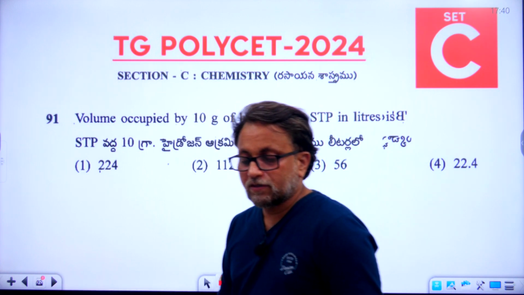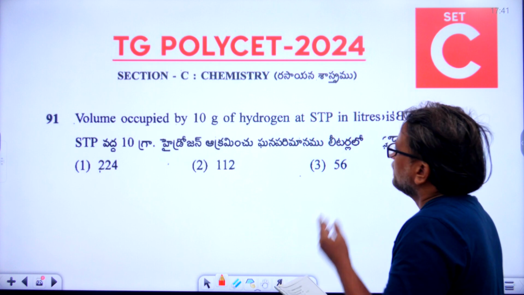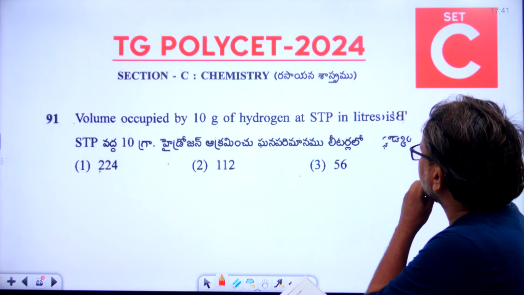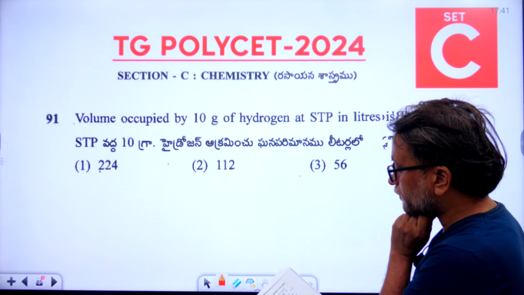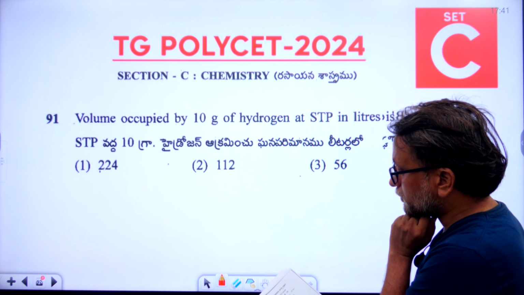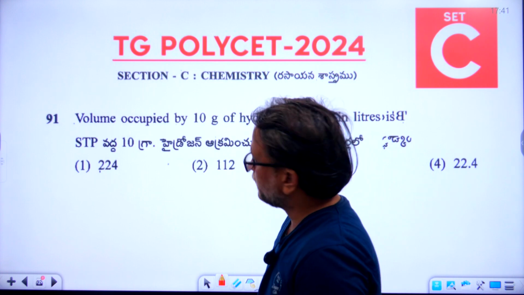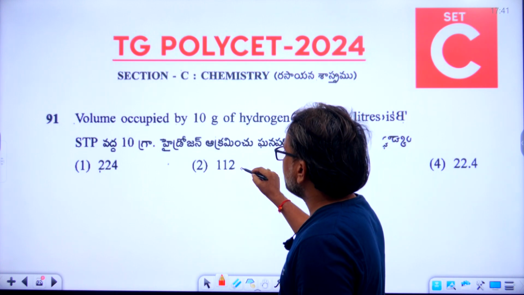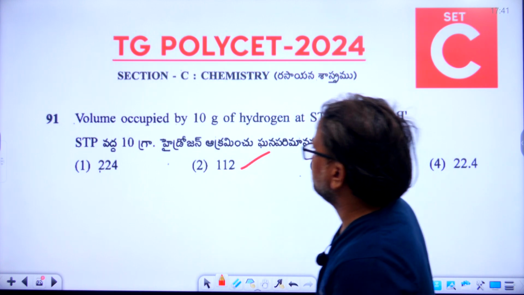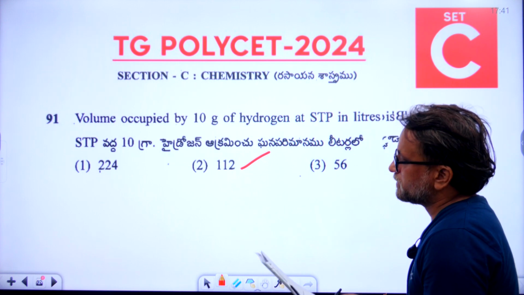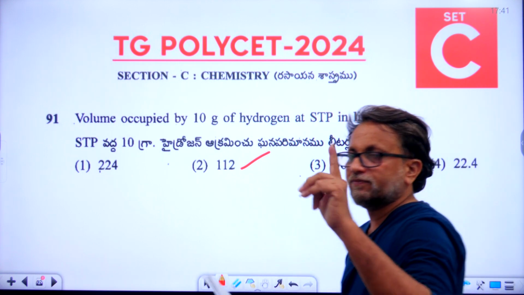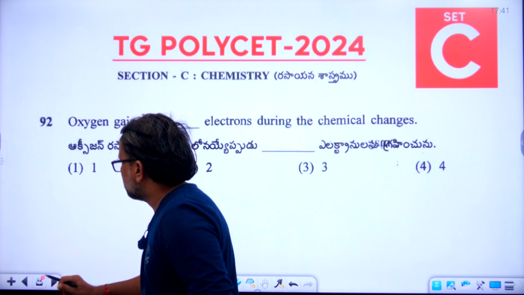Question number 91. Let us go directly with the answer. So 91 question answer is second option, means 112. 112 is the right answer. Means second option is the right answer for 91 question. Now let's go to the 92.